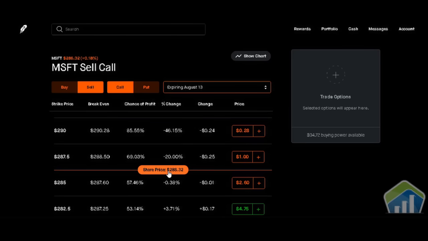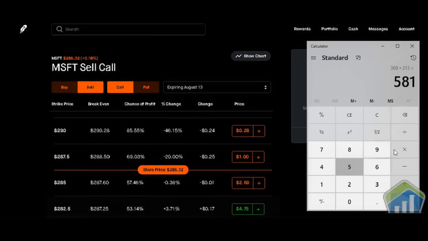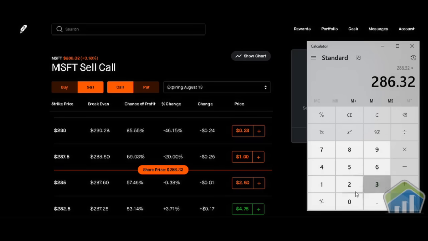Right now, if you were thinking about buying 100 shares of Microsoft, that's $286.32, which means it's going to cost you $28,000 plus. To be more specific, 286.32 times 100 shares, it's going to cost you $28,632 to buy 100 shares of Microsoft.